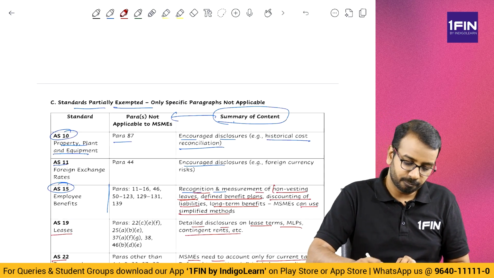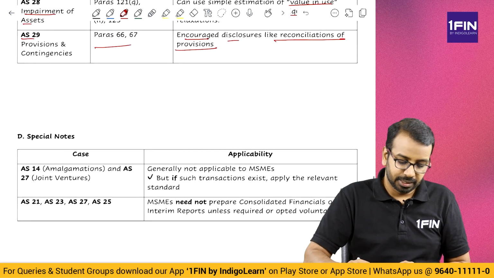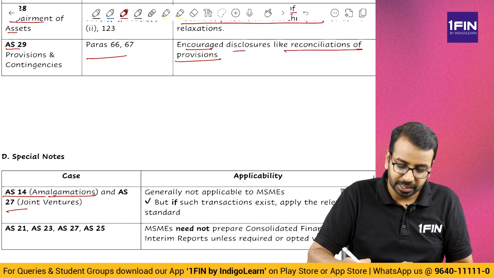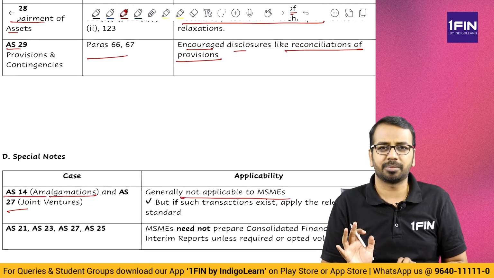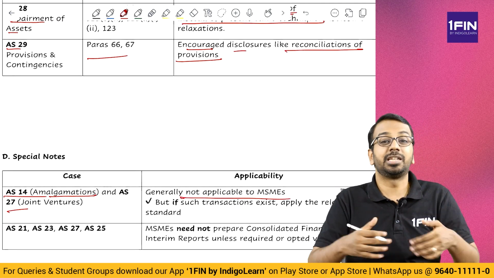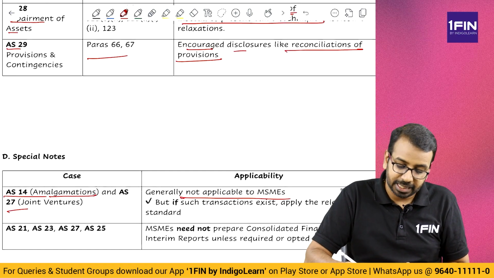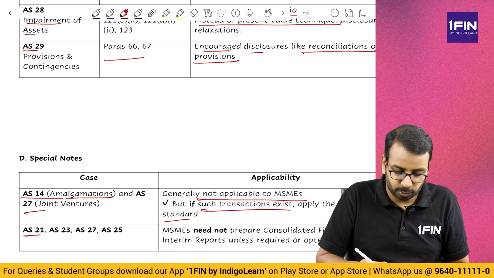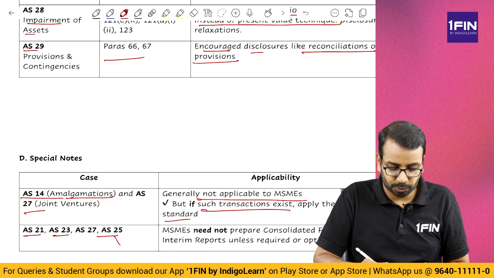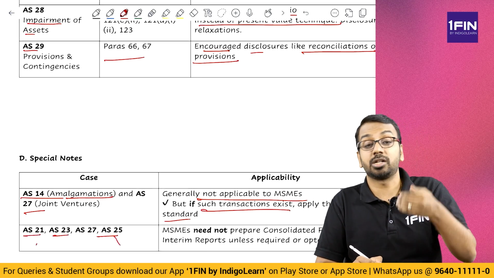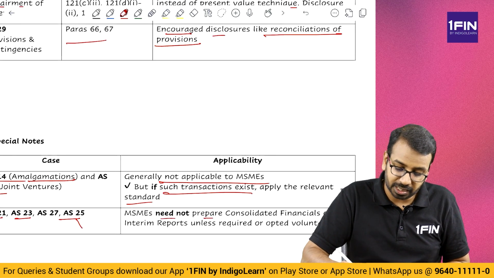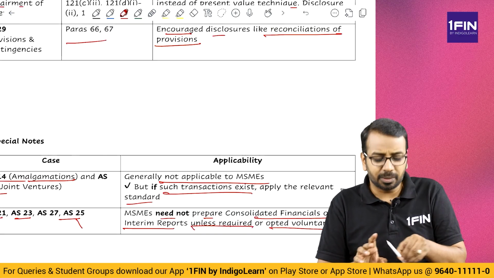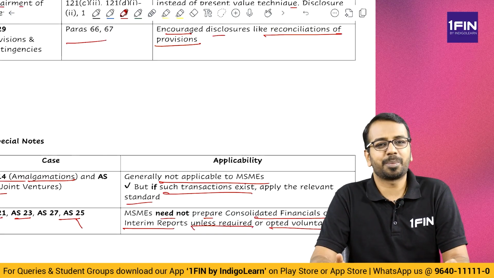Alright. Then moving on, as far as AS 14 is concerned, that is related to amalgamation, and AS 27, generally it is not applicable to MSME because amalgamation and all we typically do not see. However, if such a transaction exists, we will apply the standard. Similarly, things related to 21, 23, 25. 25 is interim financial reporting, 21 is consolidation, associate, joint venture. MSME did not prepare consolidated financial or interim report unless required or opted voluntarily. So typically, interim financial statements are prepared by listed companies.